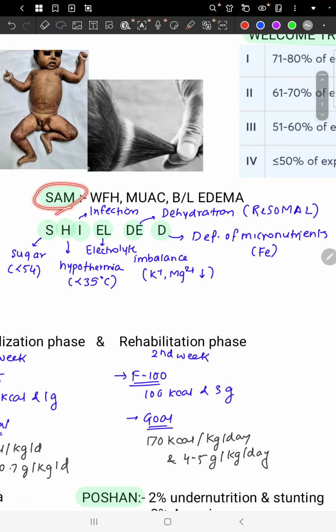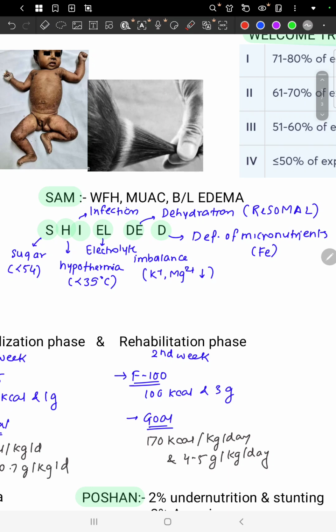How do we define severe acute malnutrition? So severe acute malnutrition is defined when the weight for height, that is acute malnutrition, is less than 3 standard deviation, that is severe wasting is found, or it is less than 70% of expected. Then mid upper arm circumference should be less than 11.5 centimeters, and bilateral pitting edema should be seen.